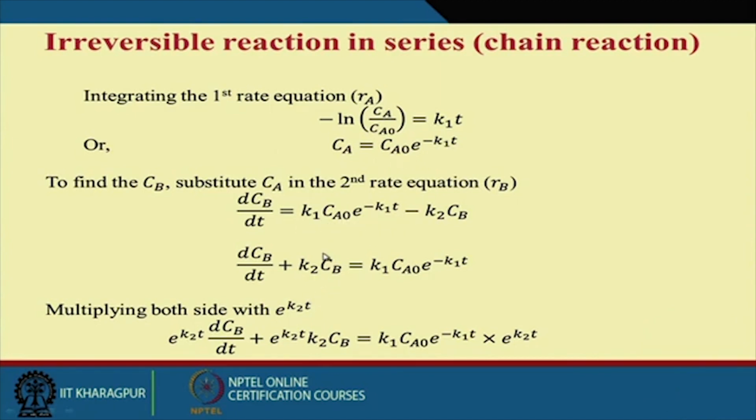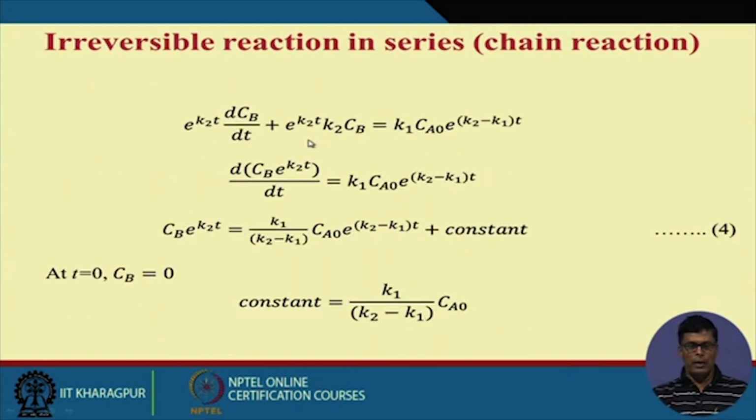Now here I can again change over this side, and then we multiply both sides by e to the power K2t, and finally we get this: d(Cb e^(K2t))/dt equals K1 Ca0 e to the power (K2 minus K1)t.